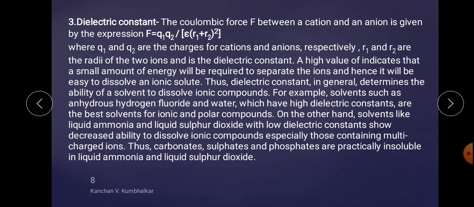Thus, carbonates, sulfates and phosphates are practically insoluble in ammonia and liquid sulfur dioxide. So the dielectric constant is the most important point for the quality of a solvent. A high dielectric constant can be considered a good value for a good quality solvent.